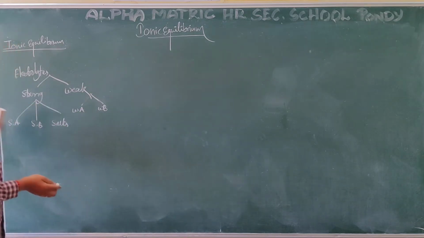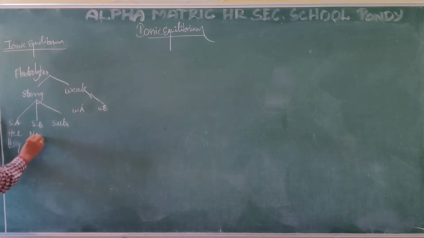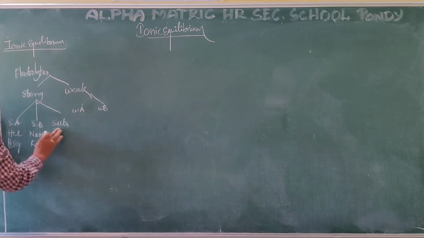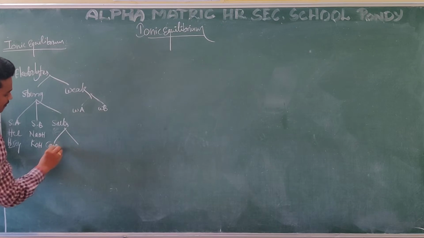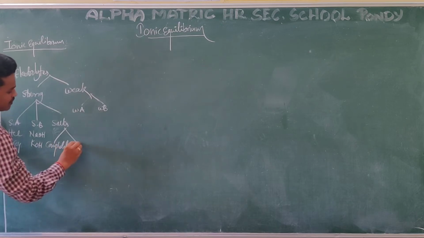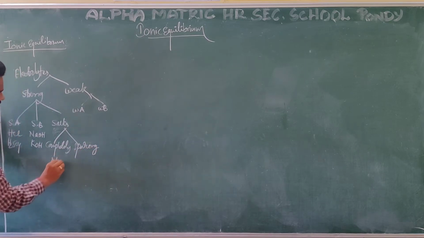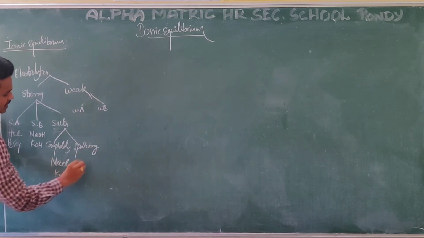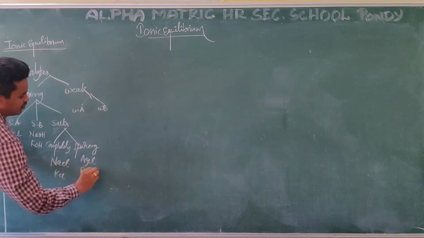It will make it easy to understand. What is a strong acid we know? Generally HCl, H2SO4. And what is a strong base we know? NaOH, KOH. What are the salts we know? Salts are again of two kinds: completely soluble and sparingly soluble. Completely soluble salts are like NaCl, KCl. Sparingly soluble ones are like AgCl, BaSO4.